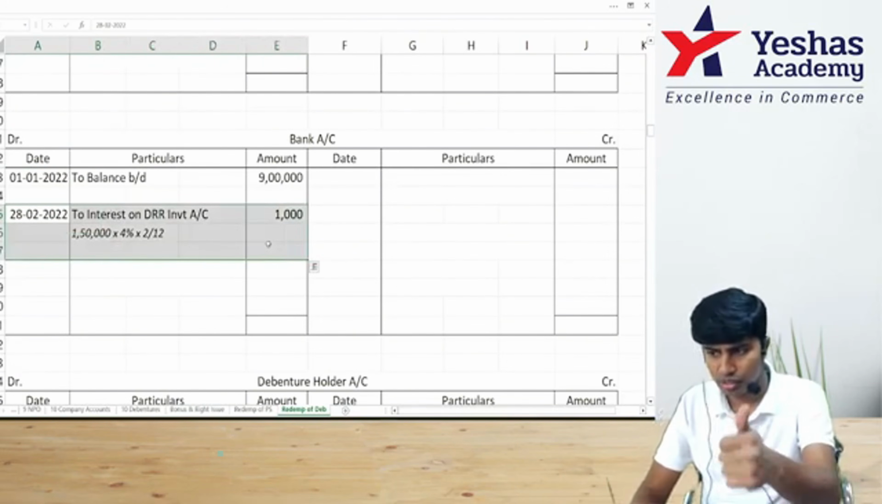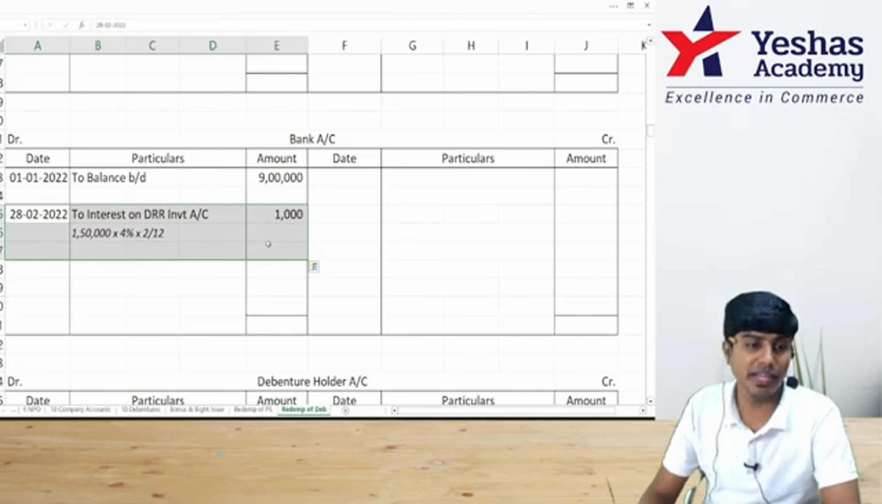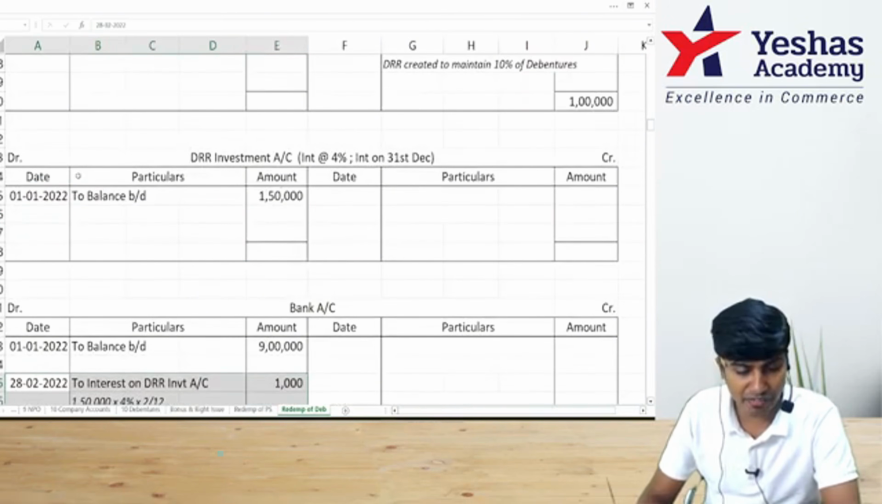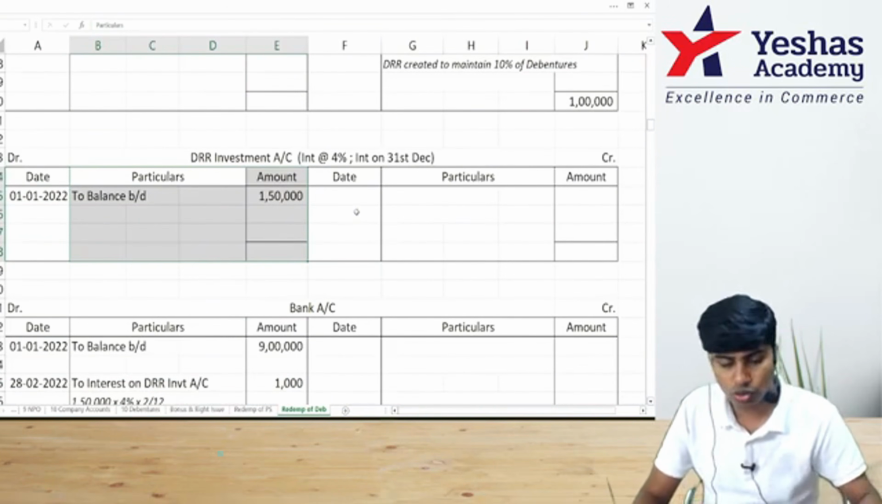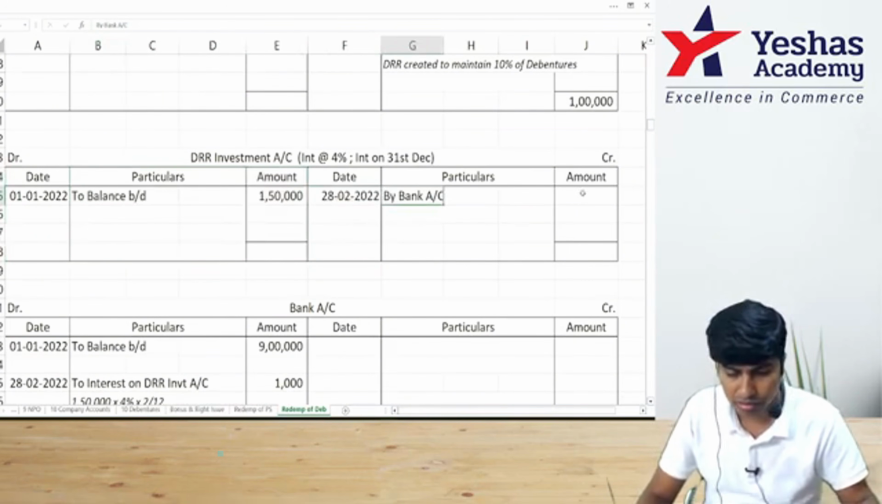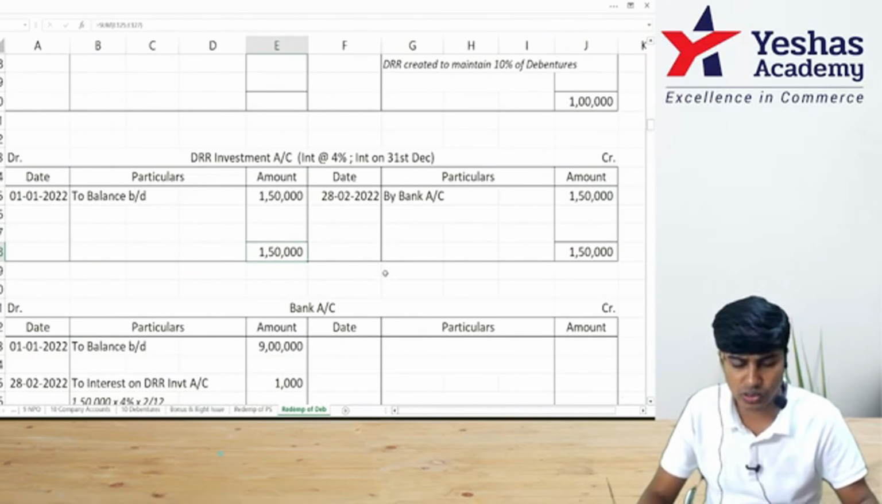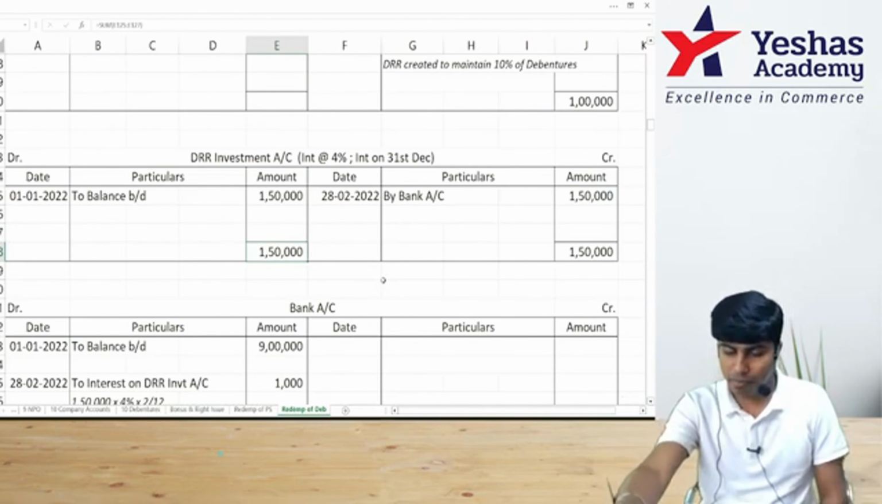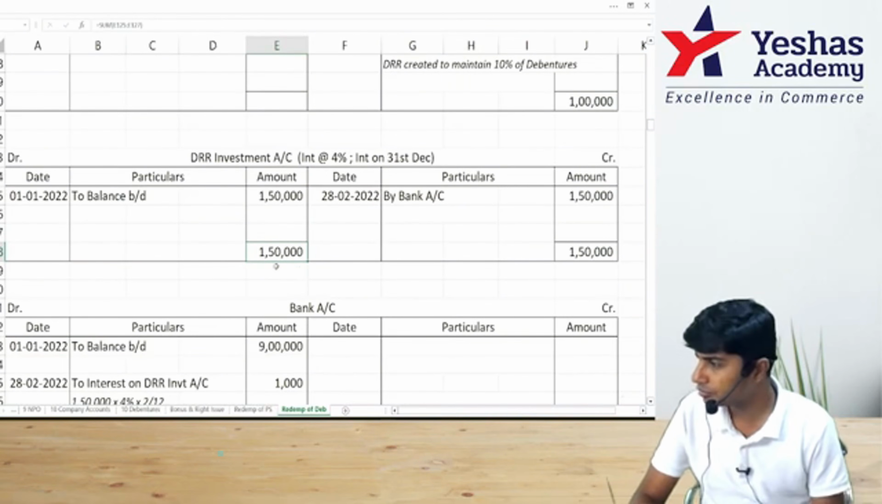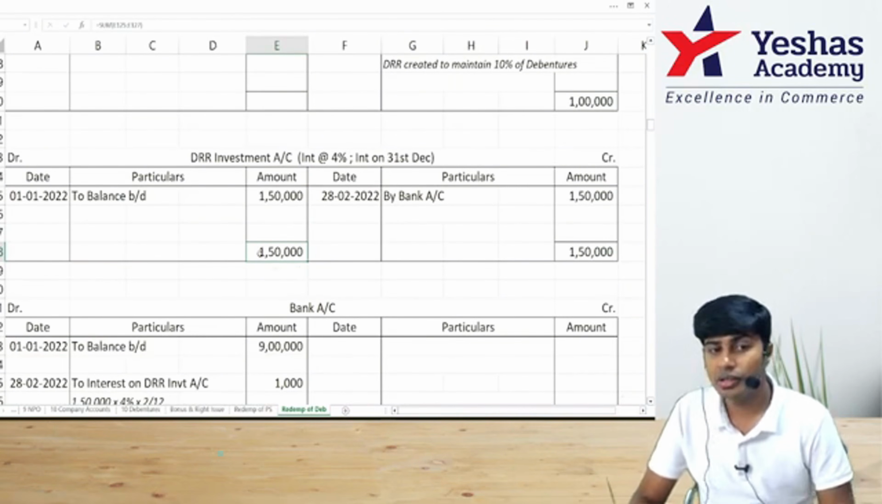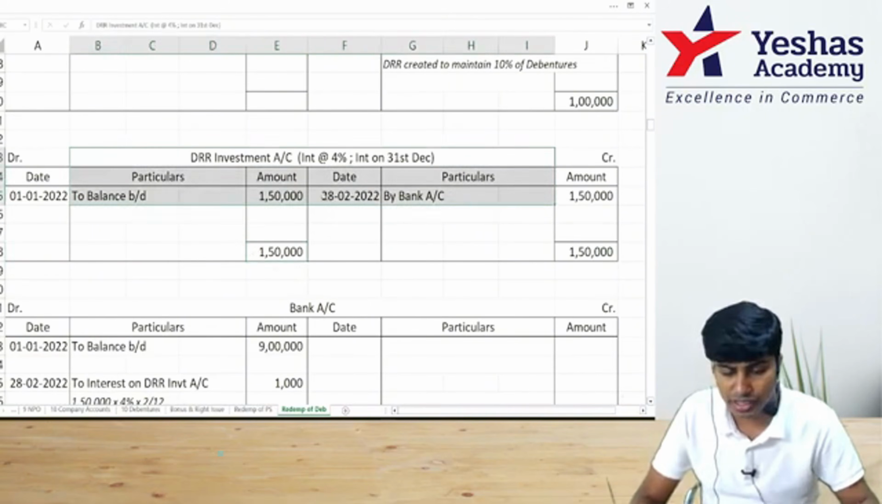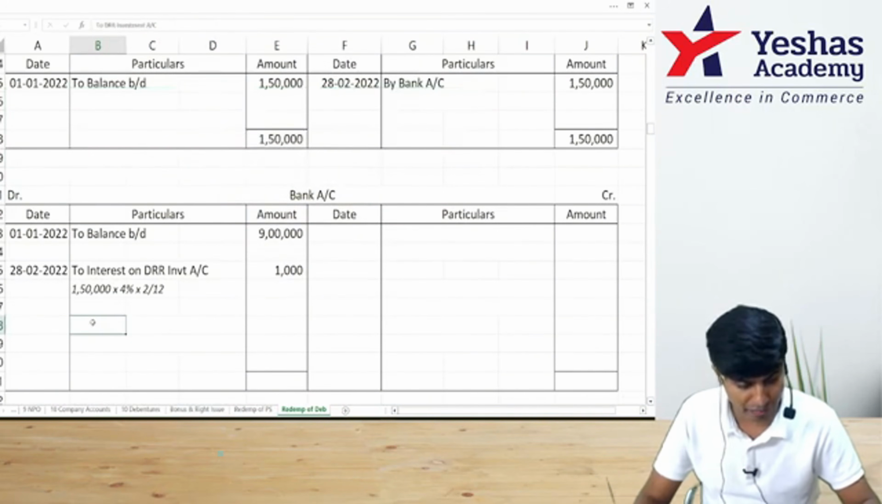Got it? After that, now I need to sell my DRR investments. This DRR investments will be sold at par. So I would write here by bank 1,50,000. This ledger stands closed. You have written the journal entry bank account debit to DRR investments. What is that entry that you have written? Bank account debit to DRR investments. In DRR investments, I wrote bank account. In bank account, I'll write to DRR investments.